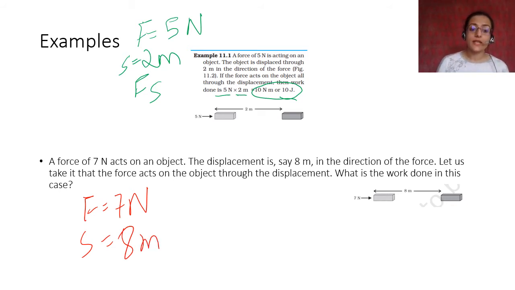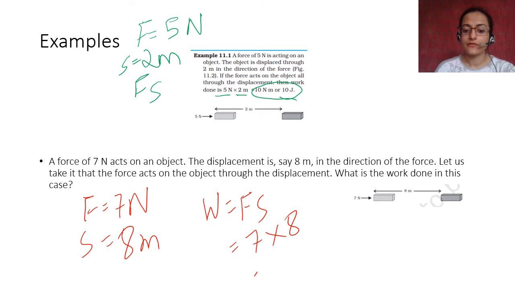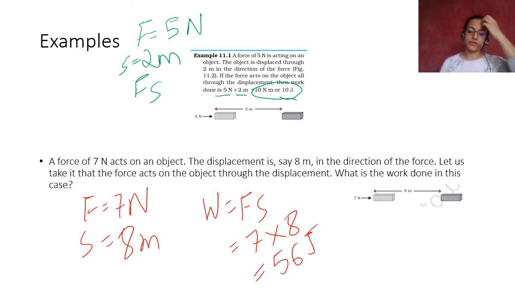Let us take it that the force acts on an object through the displacement, which means all throughout the 8 meter of movement there was the same force acting on this object. Therefore, what is the work done in this case? W is equal to Fs, 7 into 8, 56 joule or 56 Newton meter.